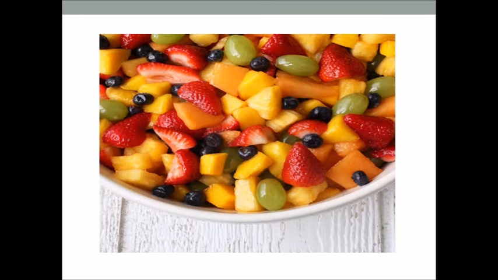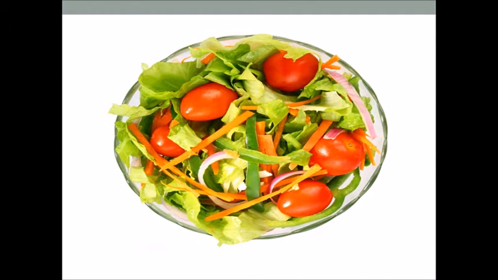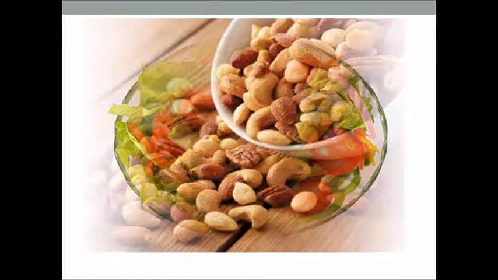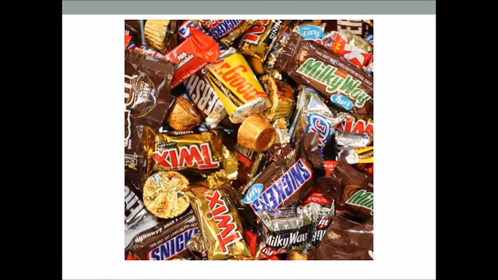Like the fruit salad. The fruit salad is a mixture of fruits. After mixing them, the fruits will not change and become new things. And also you can separate the mixture. Also vegetable salad, same thing. After mixing, they will not change into new things. Also you can separate this mixture. You have the nuts mixture, also chocolate mixture. All these mixtures, you can separate them and the parts of them do not become new things.